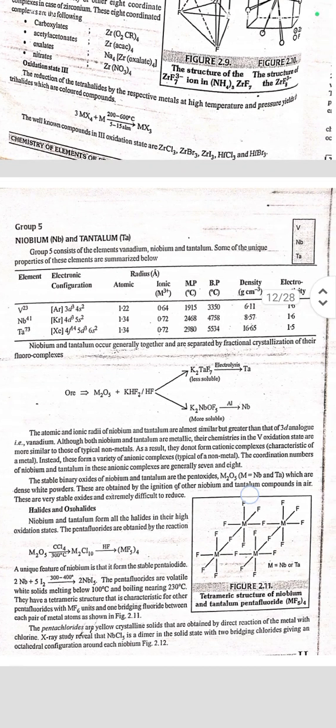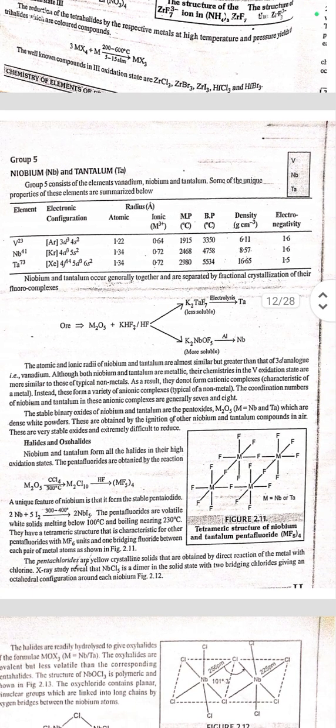Now next is Group 5: vanadium, niobium, tantalum. Group 5 consists of the elements vanadium, niobium, and tantalum. Some of the unique properties of these elements are summarized below. Niobium and tantalum generally occur together and are separated by fractional crystallization of their fluoro complexes. The atomic and ionic radii of niobium and tantalum are almost similar but greater than that of the 3d analog, that